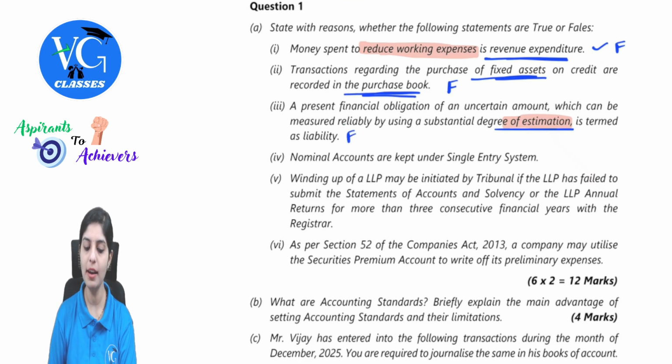Next, nominal accounts are kept under single entry system. So this is coming from a chapter on accounts from incomplete records, chapter number 9.